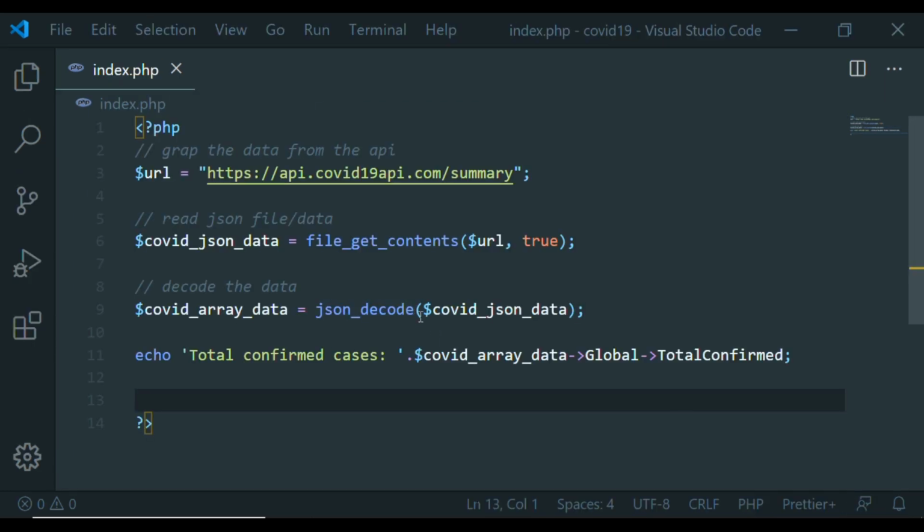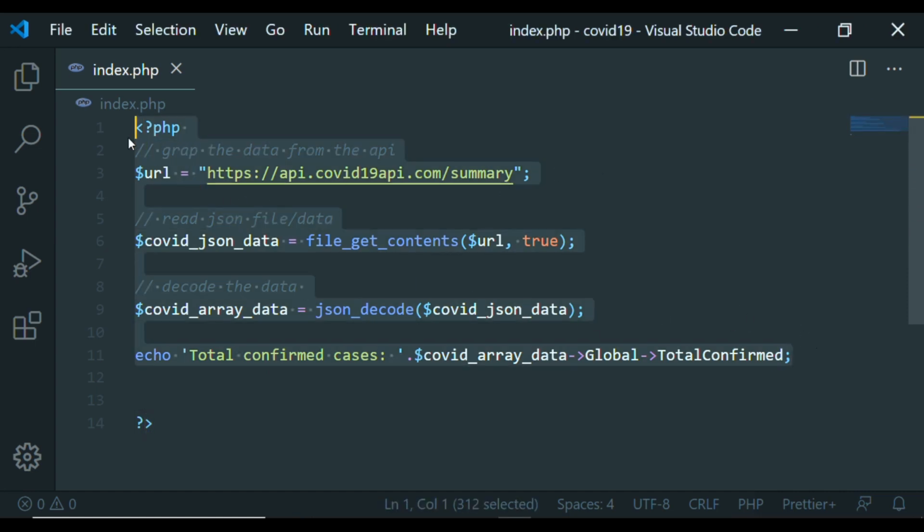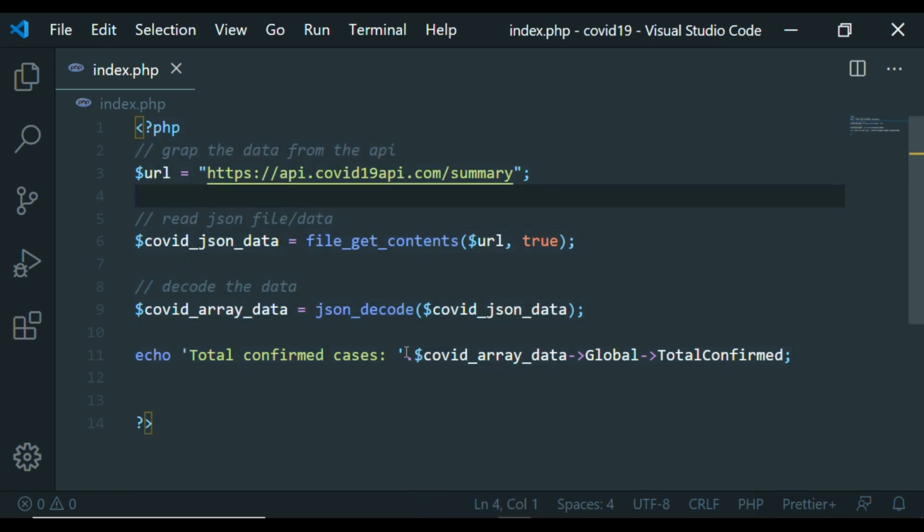Okay, so with these few lines of code, we've been able to get and make use of this data coming from the REST API on this very website. So this is something you could do. Everything depends on you. Like I said earlier, don't just build applications to display data. You can think of a lot of things.